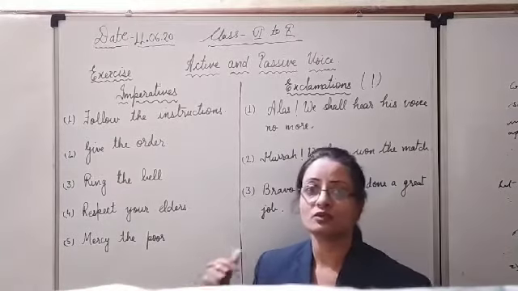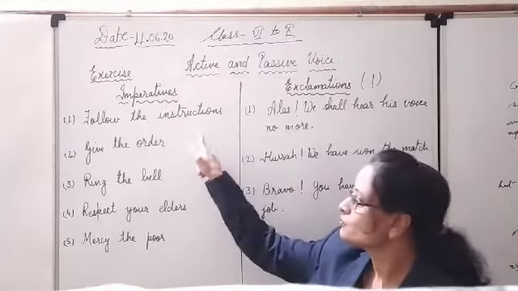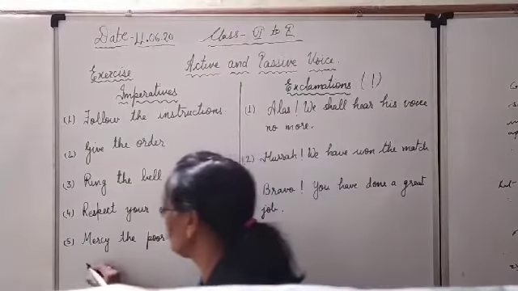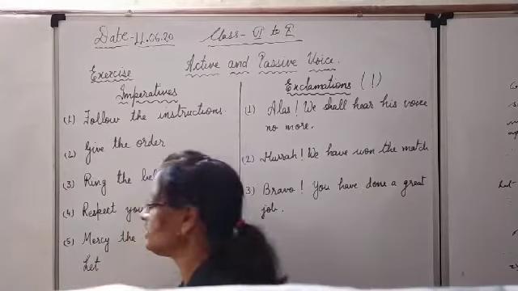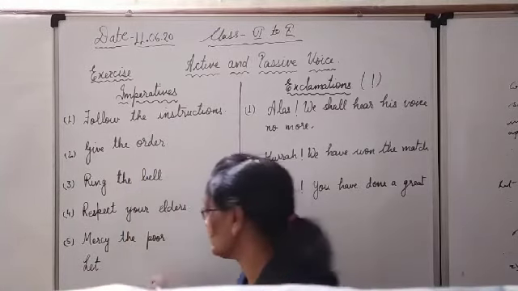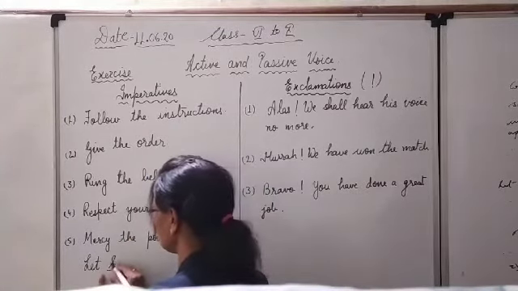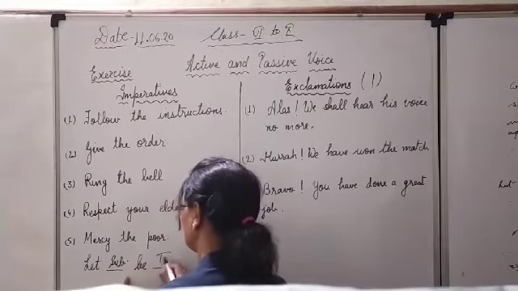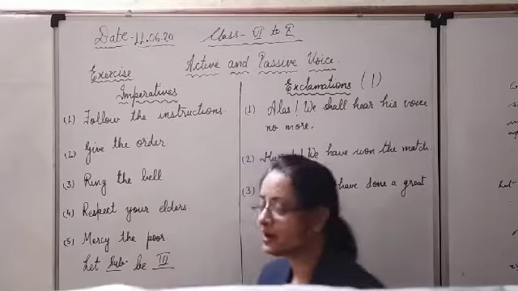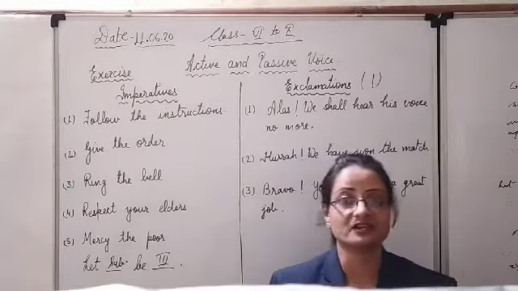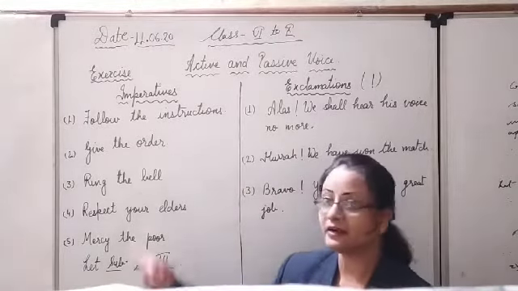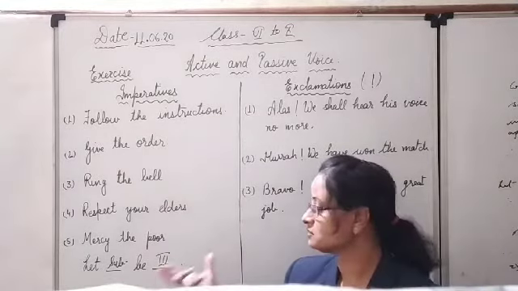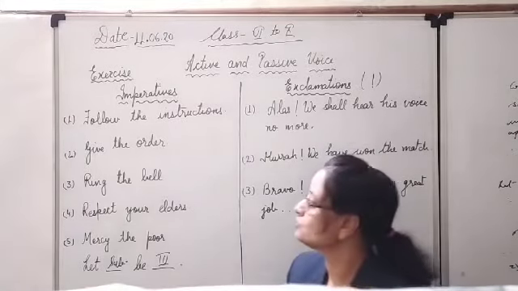So we have to follow the pattern likewise. What do you have to do? There is a pattern. You will start the imperatives with let, then subject, be, third form of the verb. This is the pattern of the imperative sentences. You will begin with let, then subject, be, and then the third form.